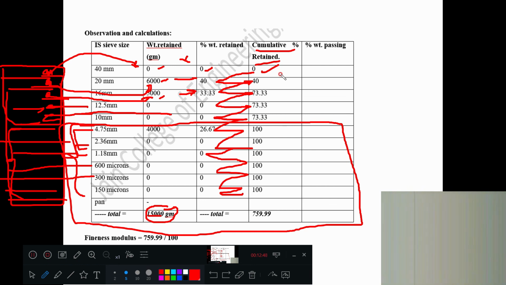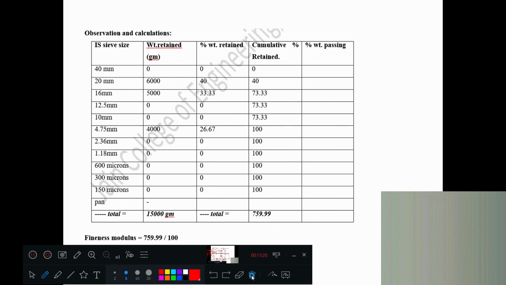As we did before, the summation of the fourth column is written here, and the same value is divided by 100. It is called the fineness modulus, with the same procedure and no change at all. Only these additional sieves have come into the picture. Any doubts in this one? Sieve analysis of coarse aggregate.